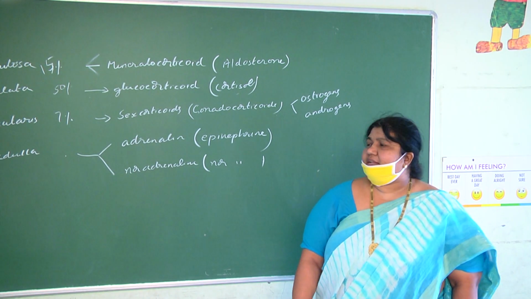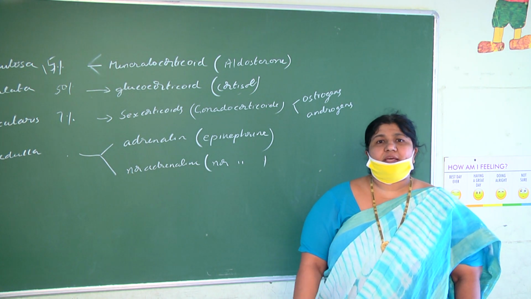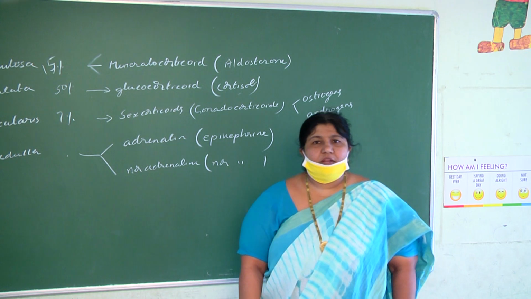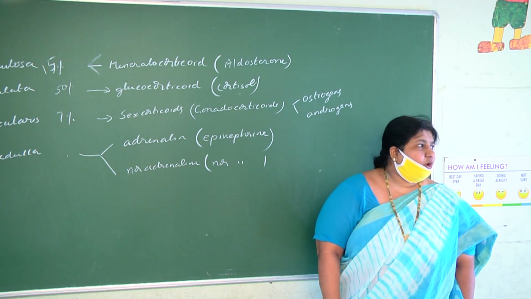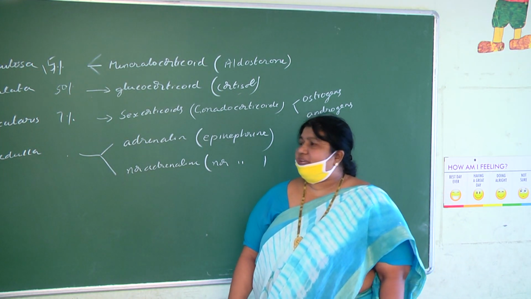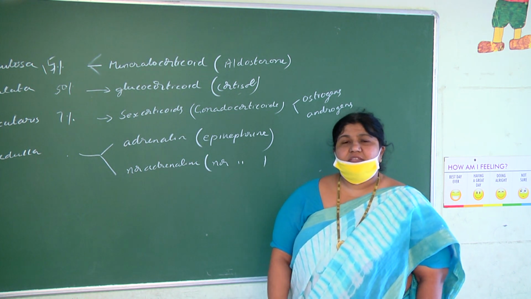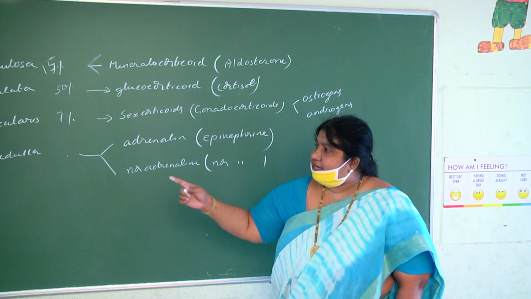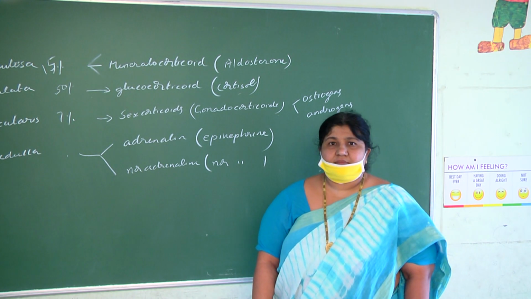First I told you adrenal glands are one pair. Adrenal glands are ectomesodermal, because the adrenal cortex is mesodermal in origin and adrenal medulla is ectodermal in origin. The outer region is cortex and inner region is adrenal medulla. The location is over the kidneys, hence we call them suprarenal glands.